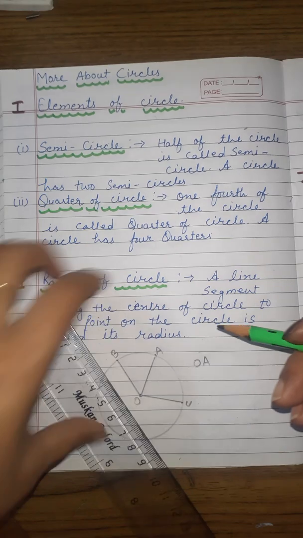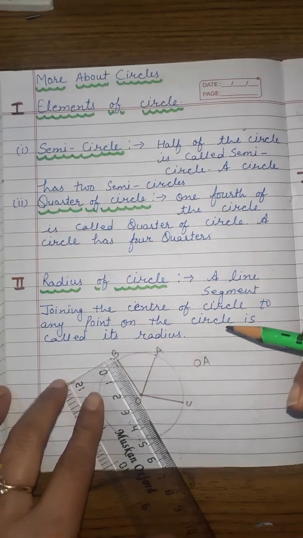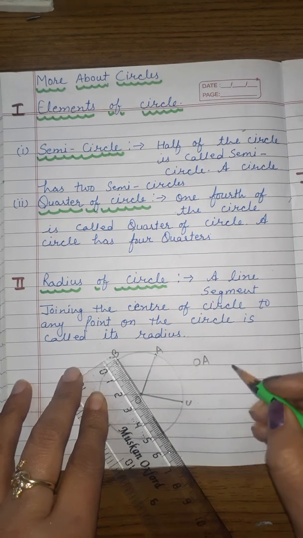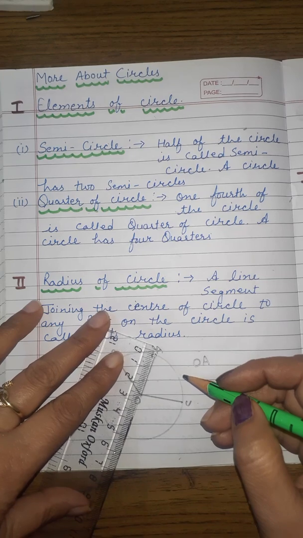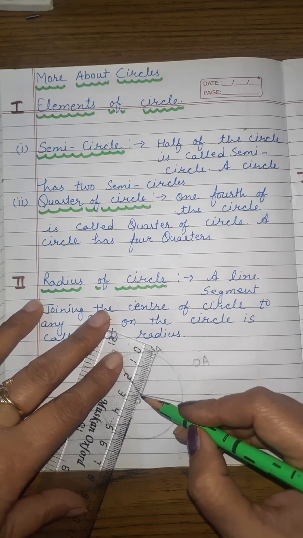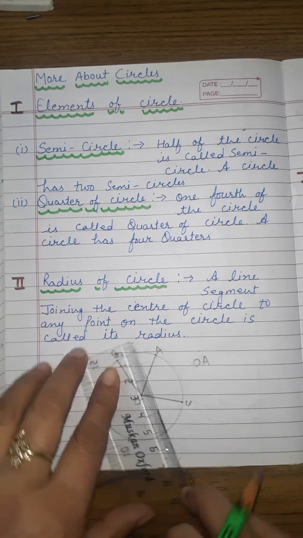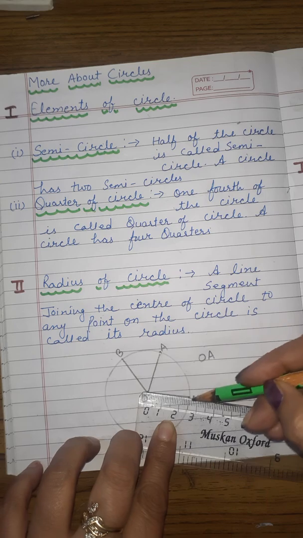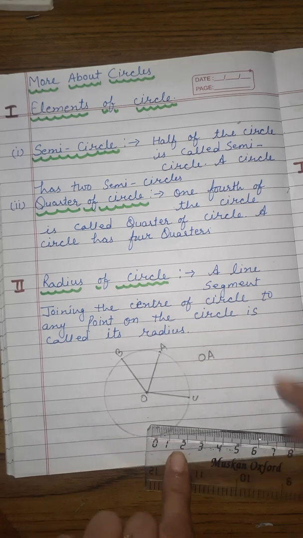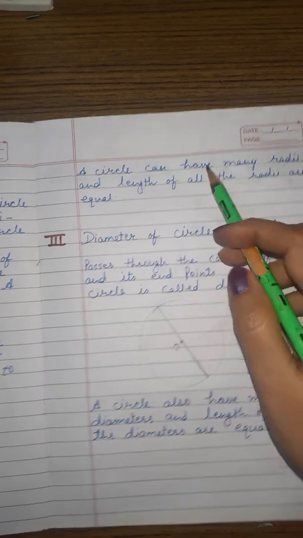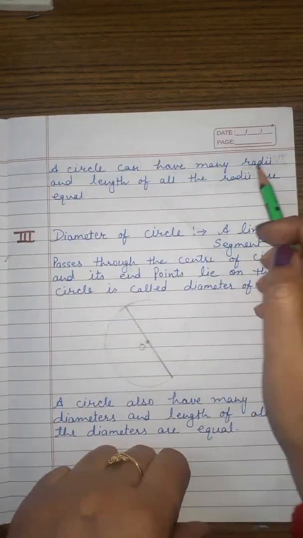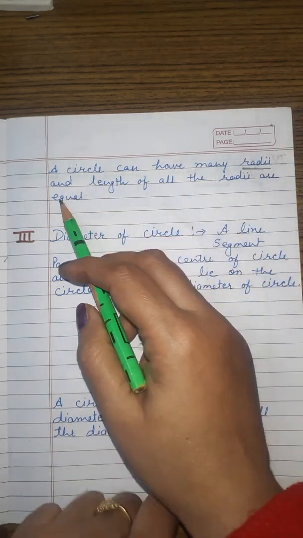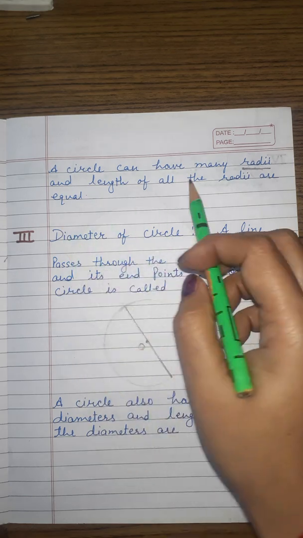You can see here, I am going to measure the length of the radius. Here about 2.5 centimeter. OB is 2.5 centimeter. OA is also 2.5 centimeter, and OC is also 2.5 centimeter. So we can say that a circle has many radii. Radii is the plural form of radius. A circle can have many radii, and the lengths of all the radii are equal.